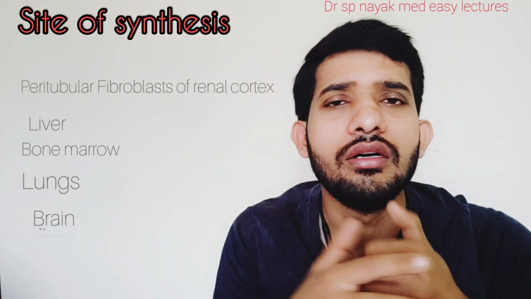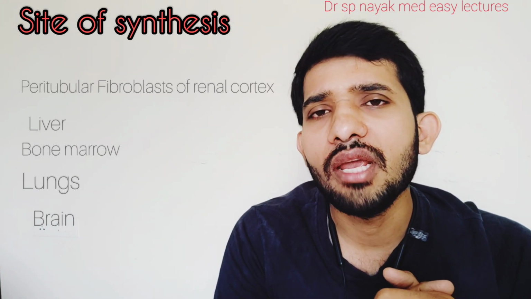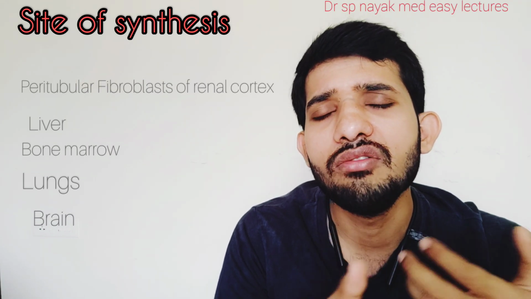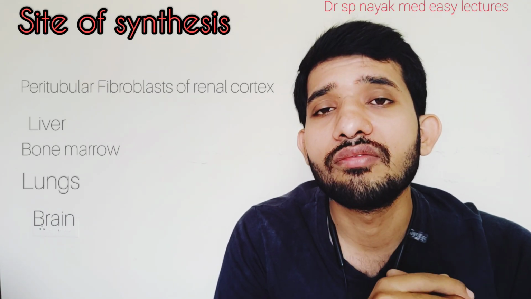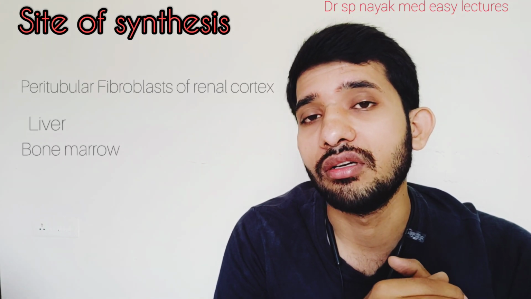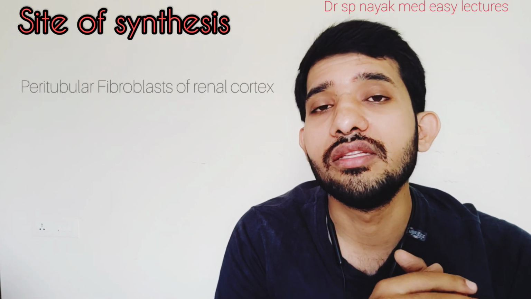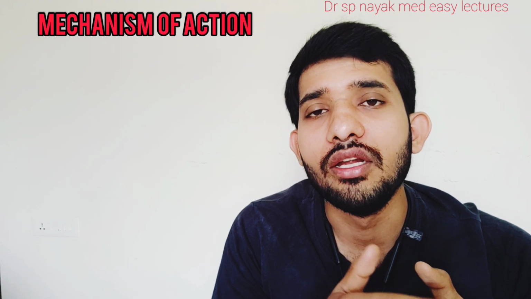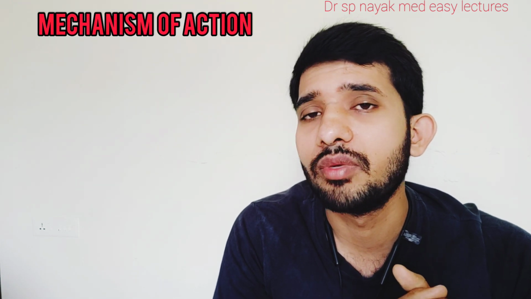But when a patient suffers from chronic kidney disease, any acute kidney disease, or kidney failure, they will suffer from anemia and reduced production of RBCs, because the kidney is the main organ which produces erythropoietin.